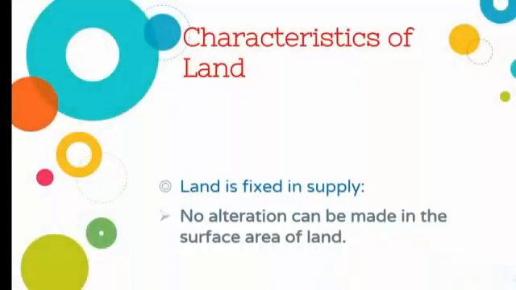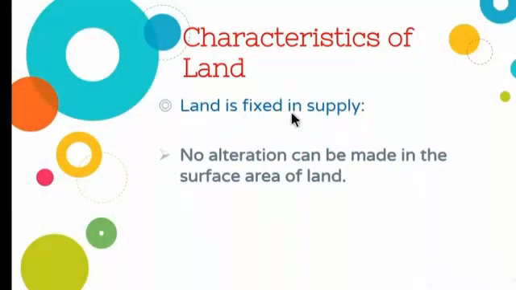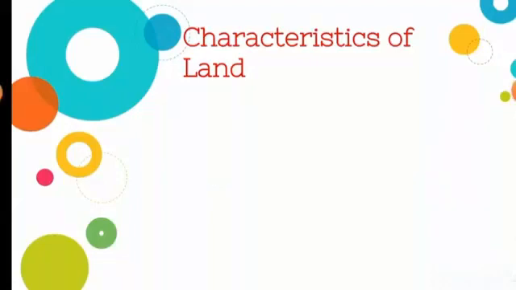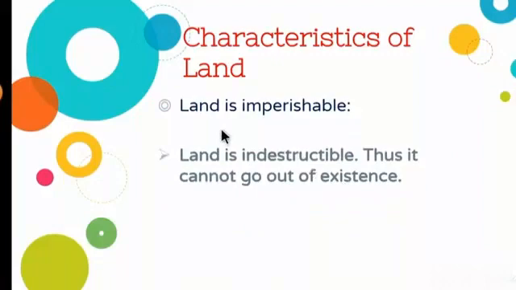The second characteristic feature is land is fixed in supply. There is no alteration that can be made in the surface area of land. So we cannot alter the surface area of a land. So it is fixed in supply. Now let's see the third characteristic feature. Land is imperishable. Imperishable means everlasting, which cannot be destroyed. So land is indestructible, thus it cannot go out of existence. So we cannot destroy the land.